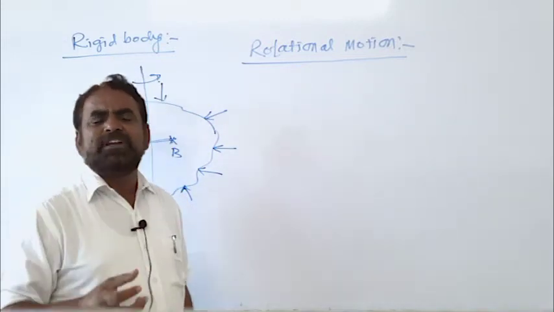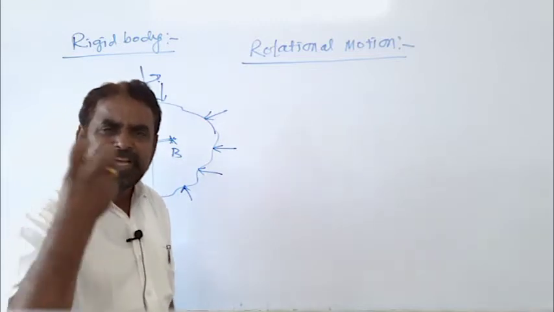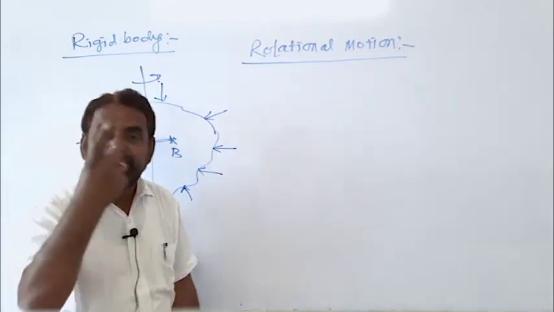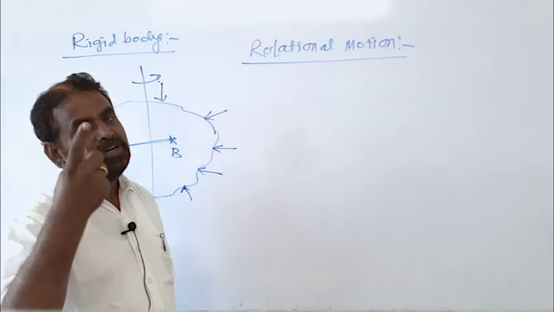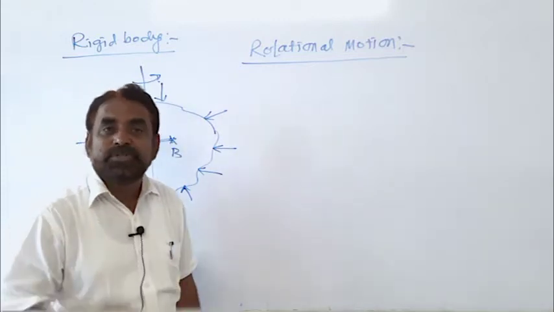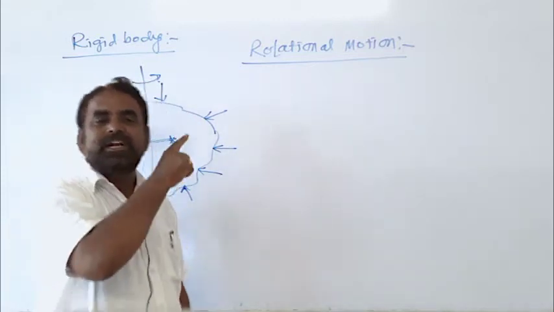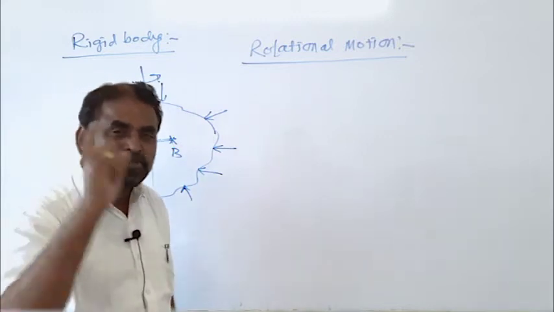So many examples, like a grinder, so many examples in our day-to-day life, we have rotational motion. So therefore, in rotational dynamics, dynamics means motion.